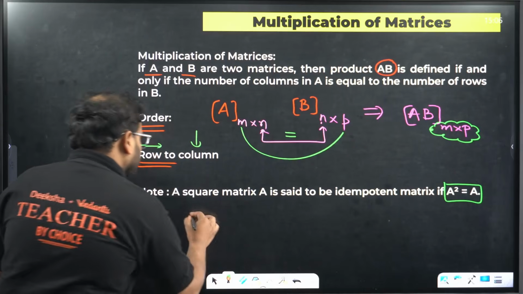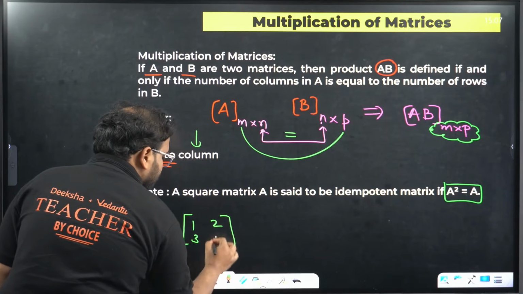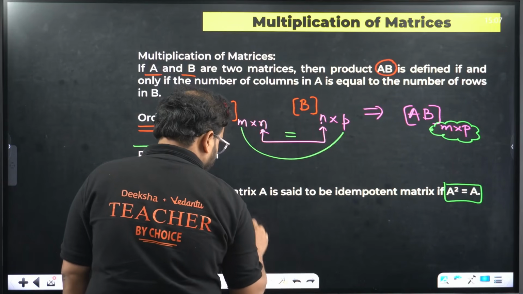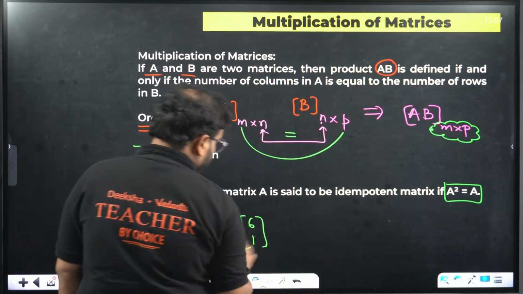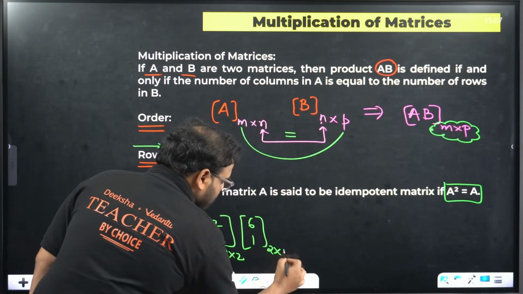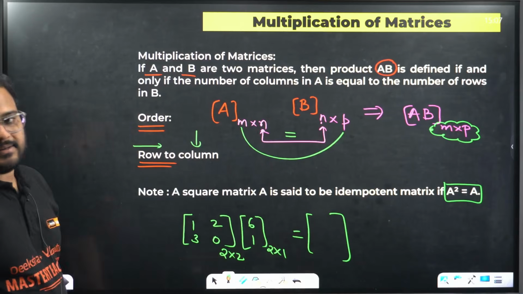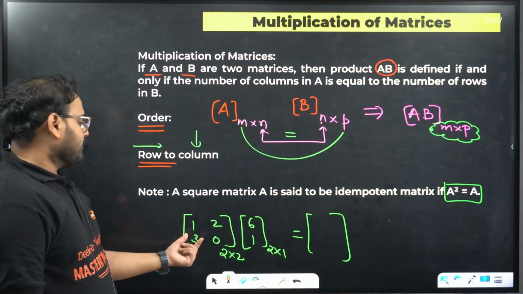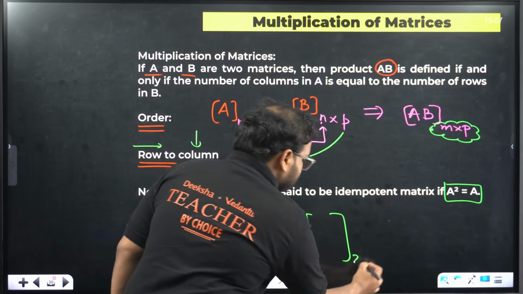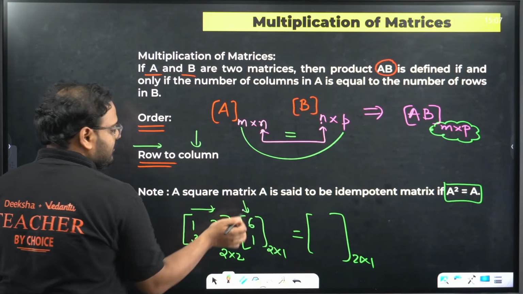Now, what is the meaning of this? Let's say you have 1 2 3 0 and over here 6 1. Check here: 2 cross 2 is the order here and 2 cross 1 is the order here. You know very well that the resulting matrix will be of order 2 and 1. And how do we multiply? Row here and column here. That will give me one element.